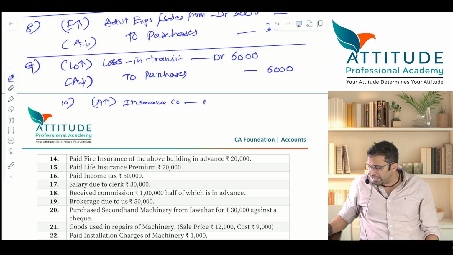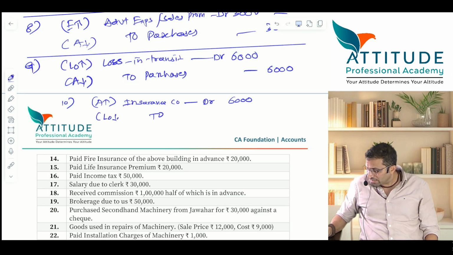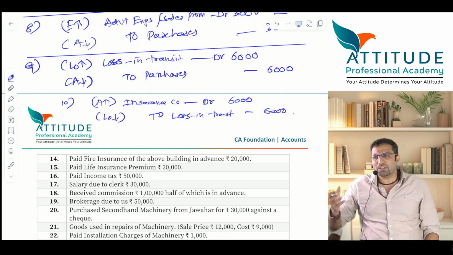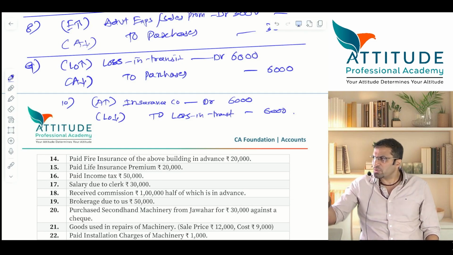Insurance company debit. How much? 6,000. All of you got it? Correct? Second, loss reduces. Loss? Loss in transit. Is that clear? Or loss by fire. Generally it is loss by fire. Insurance can be given in transit also, if the goods are lost in transit. That works. Did you get it?